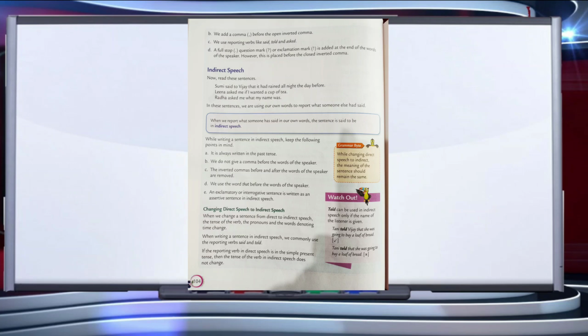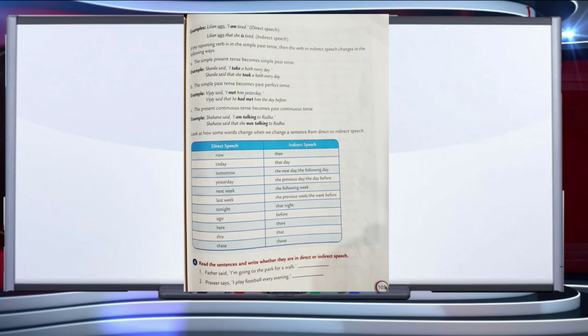If the reporting verb in direct speech is in simple present tense, then the tense of the verb in indirect speech does not change. For example, Leela says, "I am tired." That is in direct speech. When we change it to indirect speech, as the reporting verb says is in simple present tense, the tense of this sentence will not be changed. Leela says that she is tired. When we change this sentence into indirect speech, the tense remains the same.